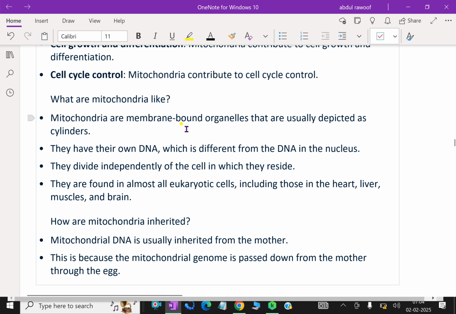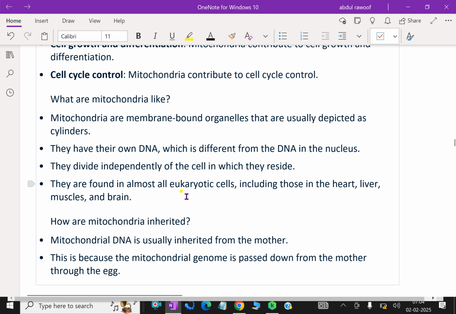Mitochondria are membrane-bound organelles that are usually depicted as cylinders. They have their own DNA, which is different from DNA in the nucleus. They divide independently of the cell in which they reside.